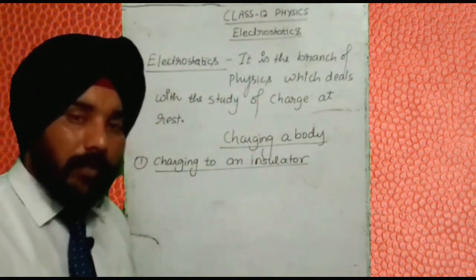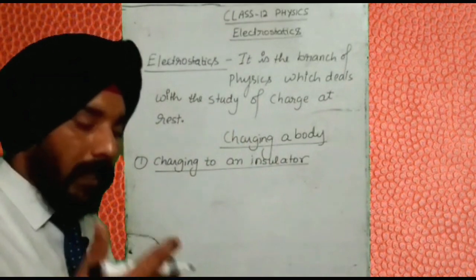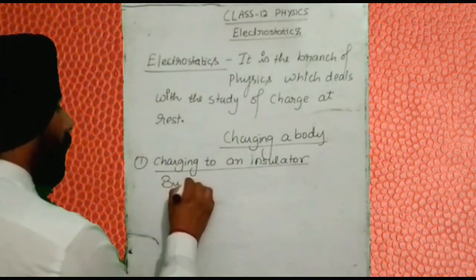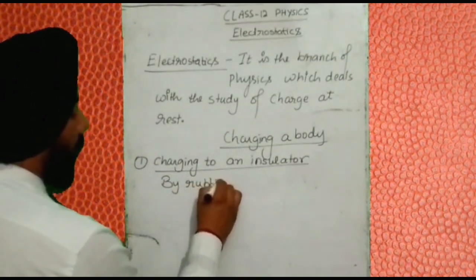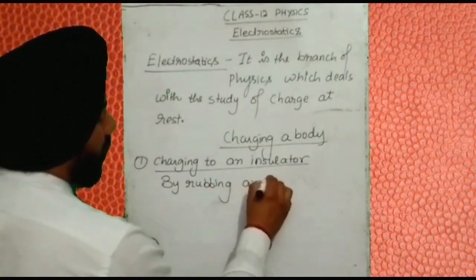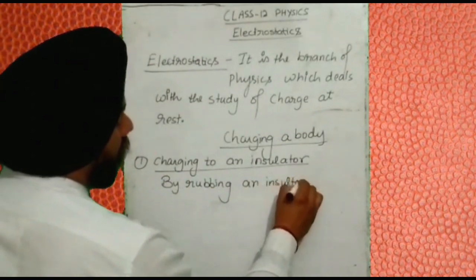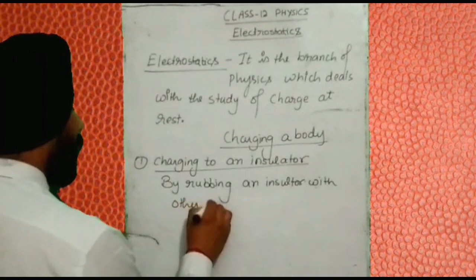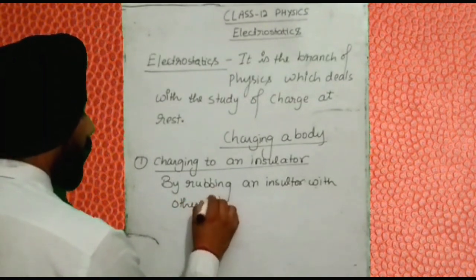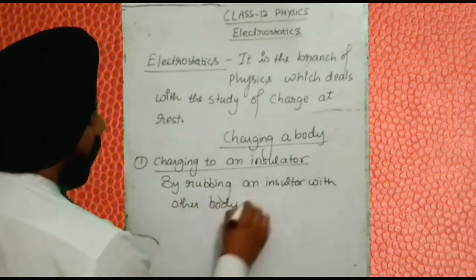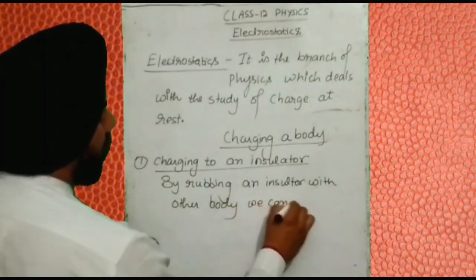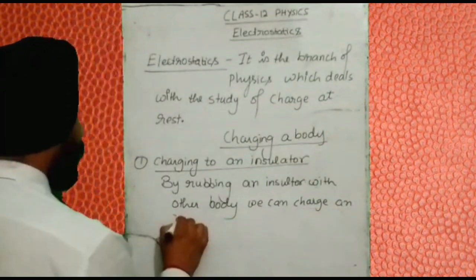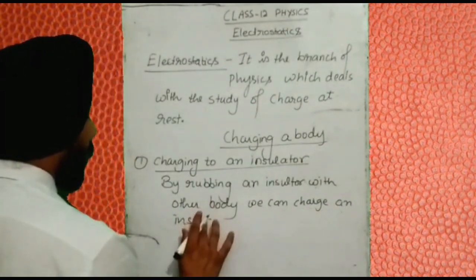You can charge an insulator by rubbing the insulator with another body.